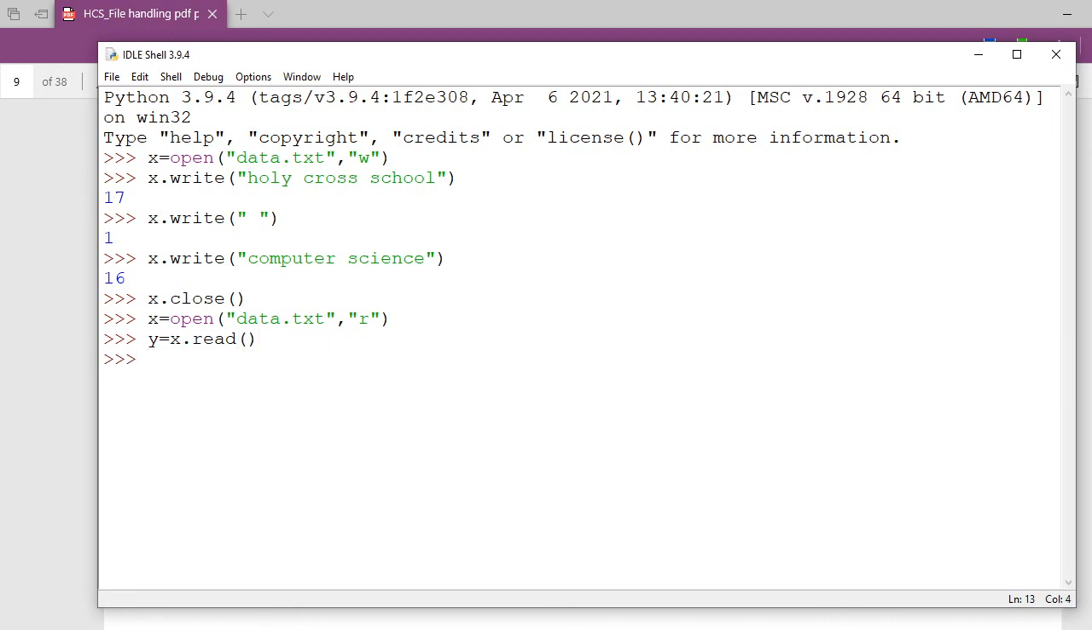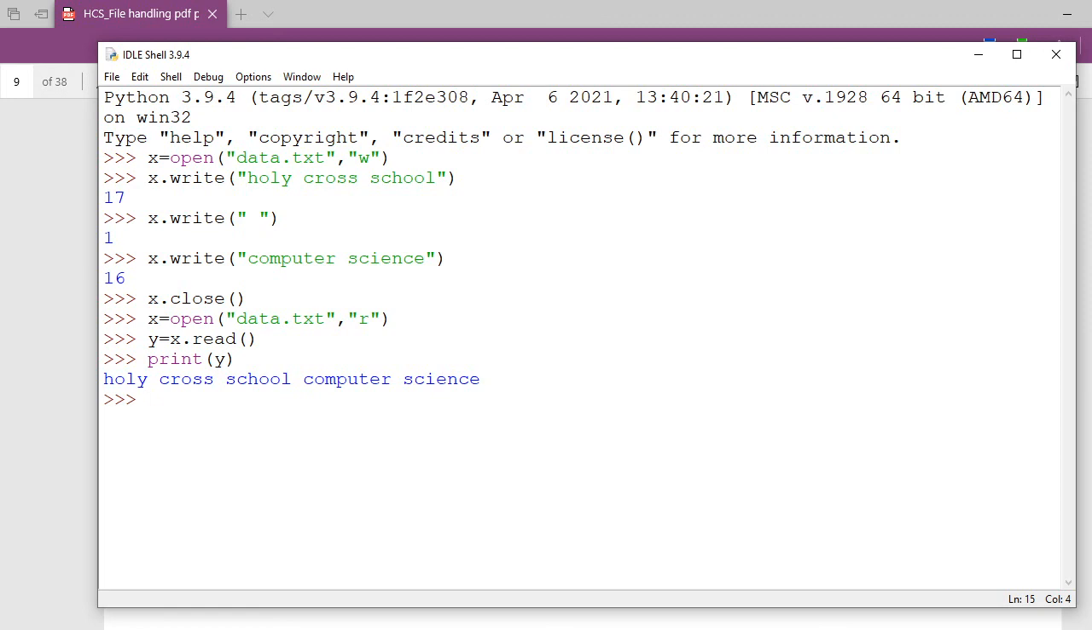Done. Then I can print here. You see print, I am writing here y. So see, the first command you learn, the read command. Read is going to read your whole content of the file, and it is going to print it.